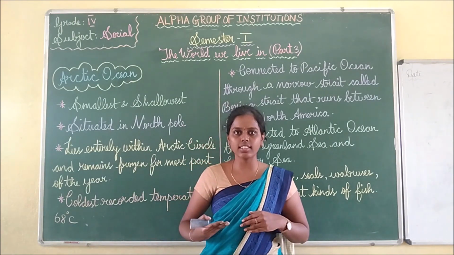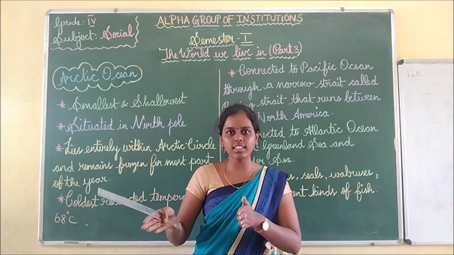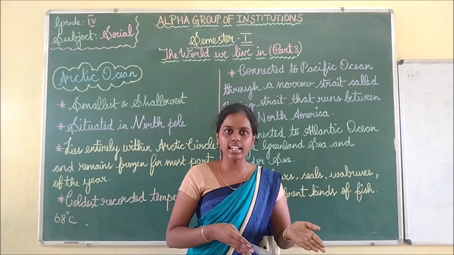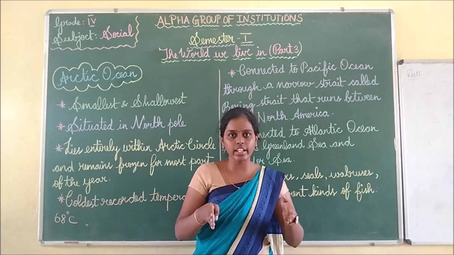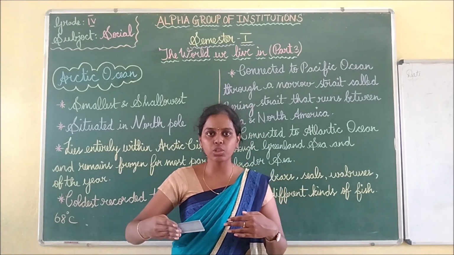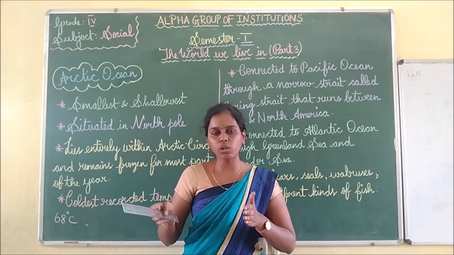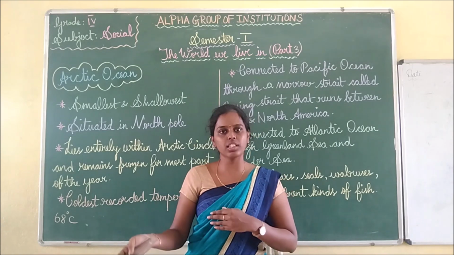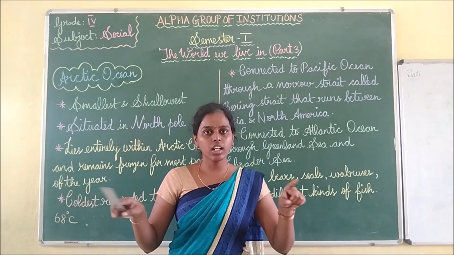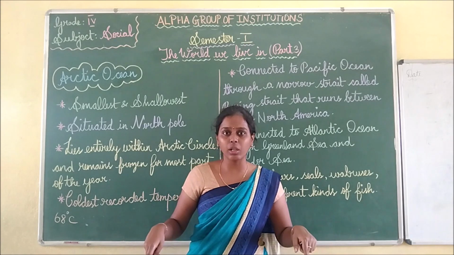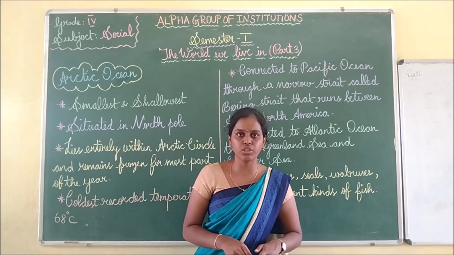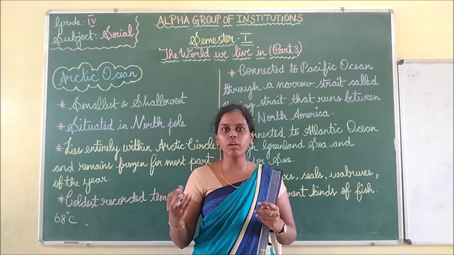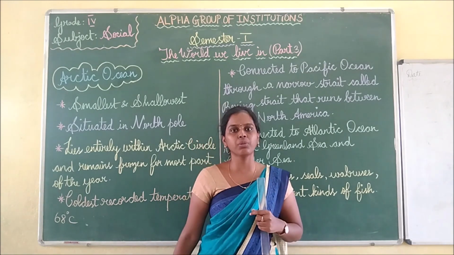So take an atlas and see where is Arctic Ocean, what are all the continents near it, and where is Antarctic Ocean, what are all the continents near it, how it is connected to other oceans. If it is connected to another ocean, that ocean will be near. So what is the nearer ocean to this ocean? So you can compare the oceans with the help of the map also. You can remember that easily with the help of a map. If it is a colorful map, it will be very easy for you too.